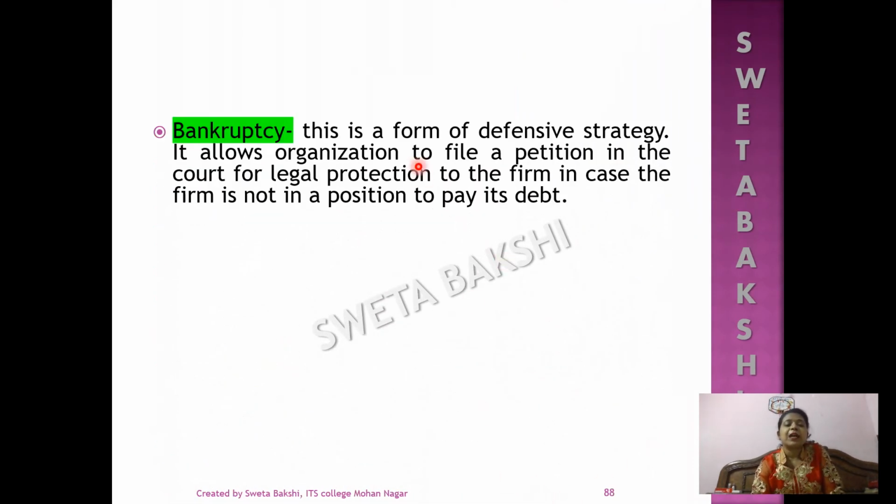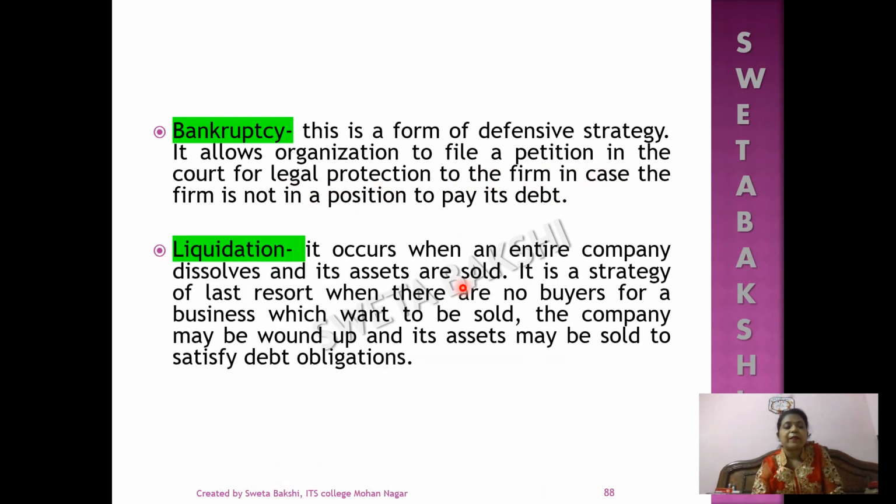Bankruptcy. This is a form of defensive strategy. It allows the organization to file a petition in court for legal protection in case the firm is not in a position to pay its debts.